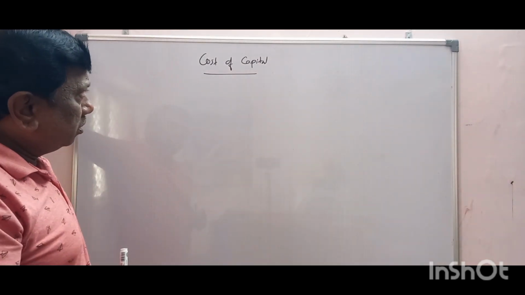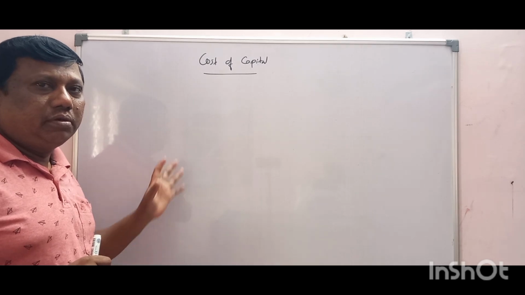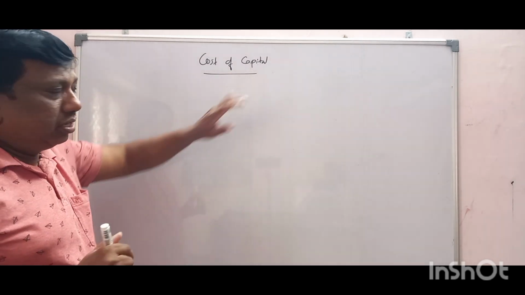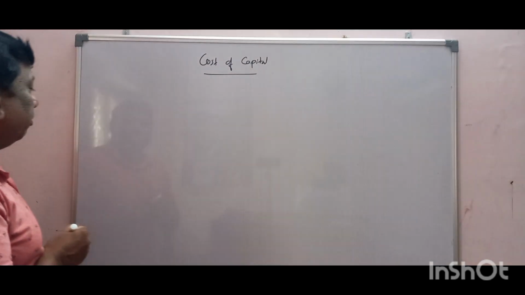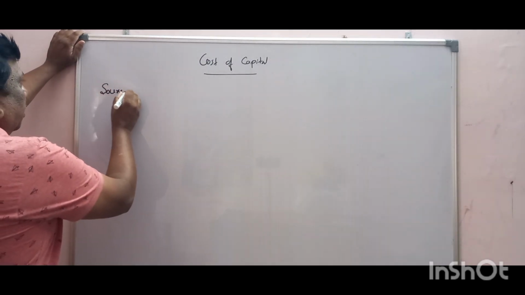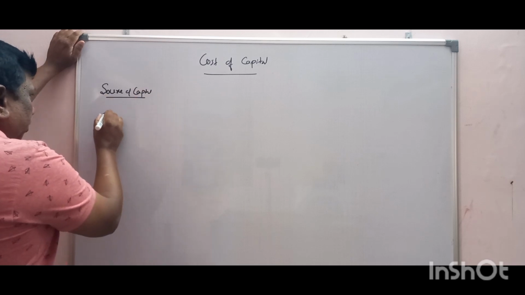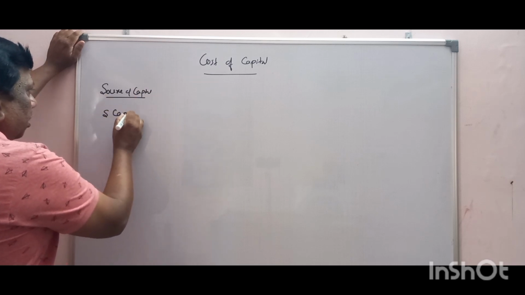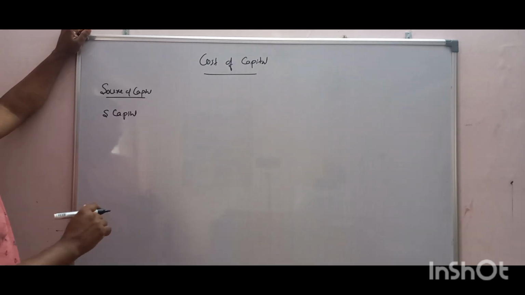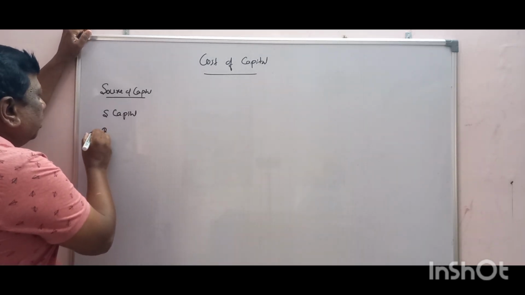Now, to start a business, we need capital. For that, we have different types of sources of capital. I'll tell you. Sources of capital: we have share capital, which we get from the shareholders' fund. Then preference share capital.